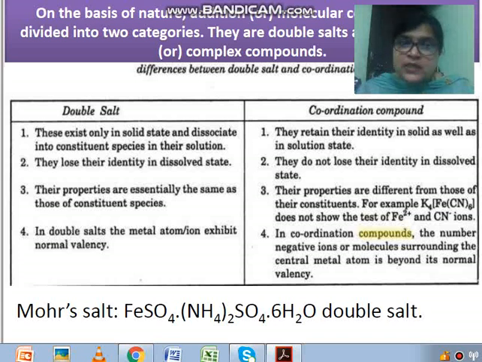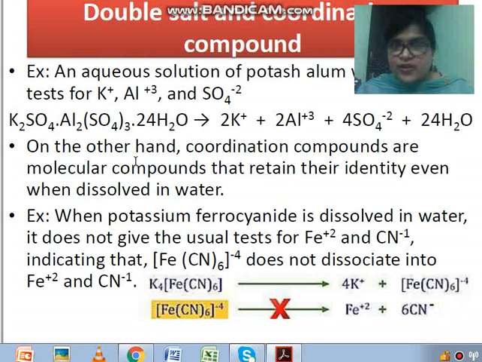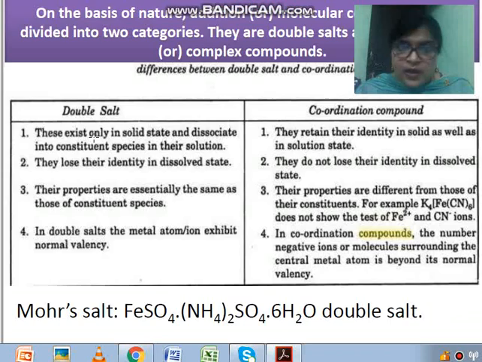Here we will discuss the difference between double salt and coordination compound. I will start with an example. Children, double salt and coordination compound are very important from the examination point of view. One very widely used double salt is alum or fitkiri. You know the formula of alum, it is potassium aluminum sulfate. Or you can say Mohr salt also. I think at the end you can see the formula of Mohr salt.